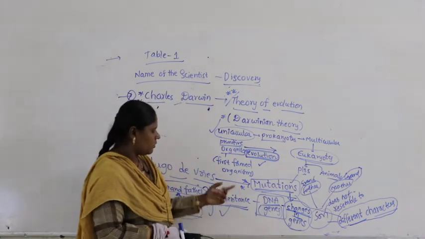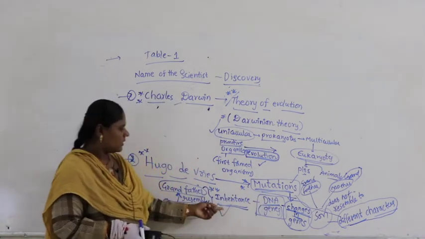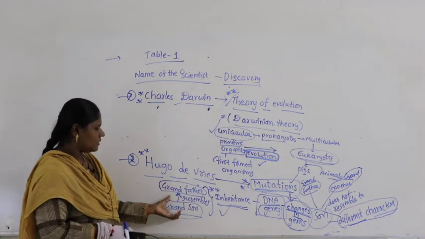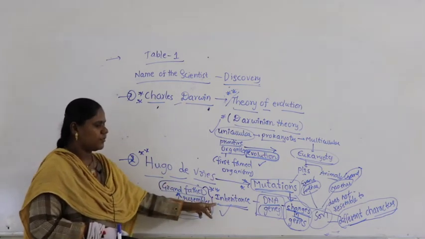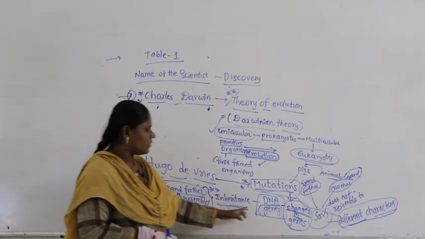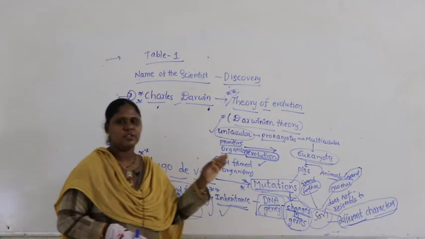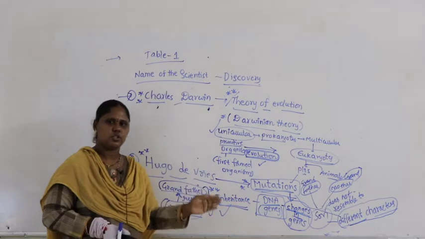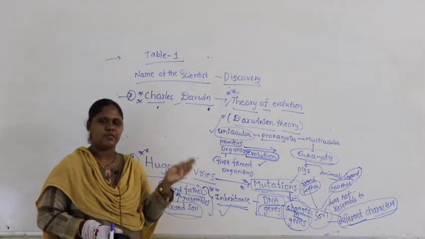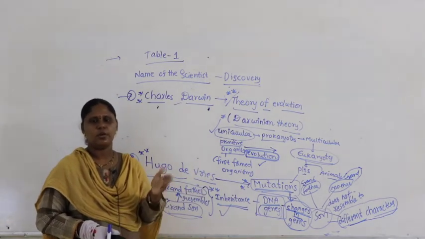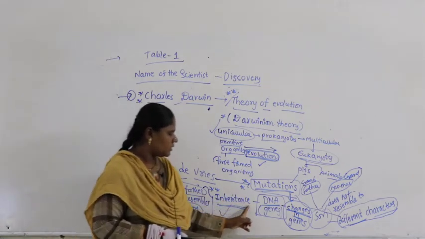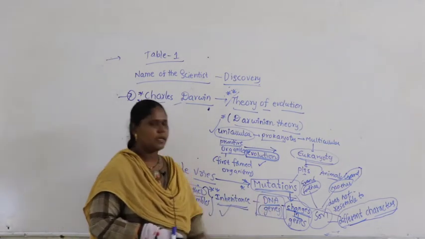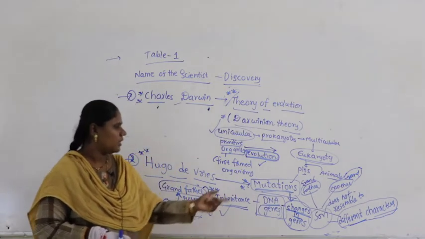So mutations, the opposite word is inheritance. What is inheritance? Grandson looks like a father, grandson looks like his grandfather. It's because of inheritance. Inheritance is because of genes on the DNA which transfer from one generation to another generation, from grandfather to father or maybe to grandson. It's called inheritance. Who is responsible for this? Genes on DNA.